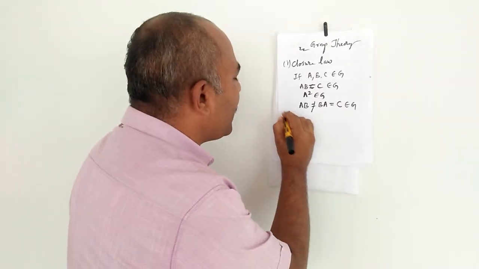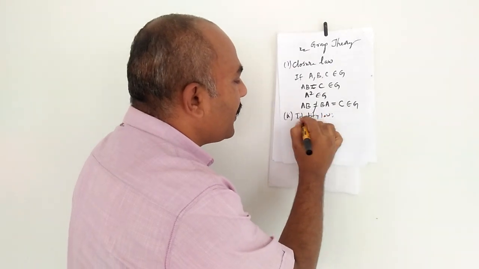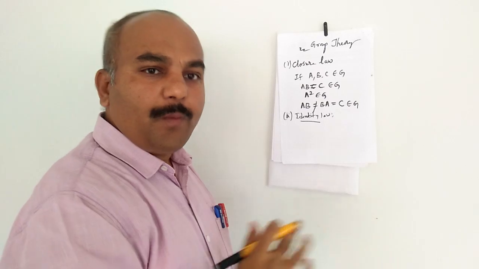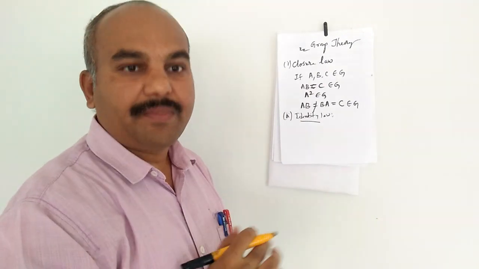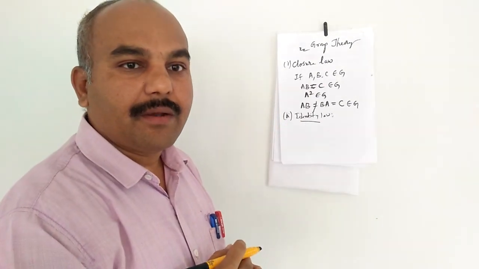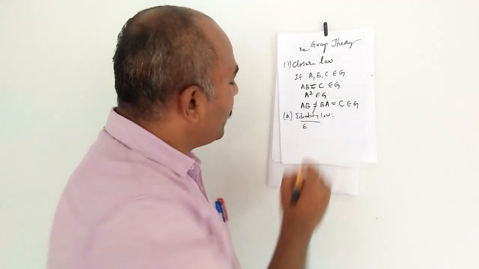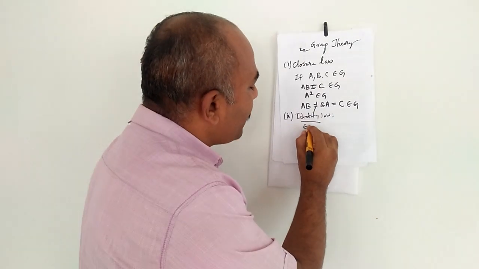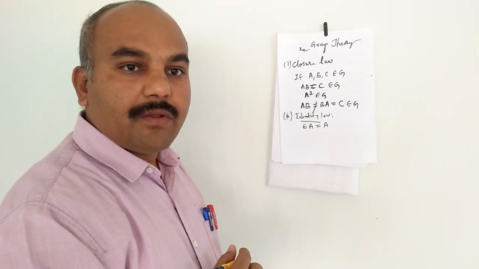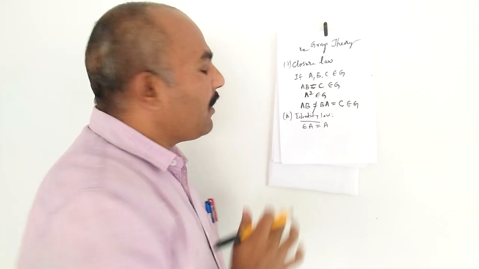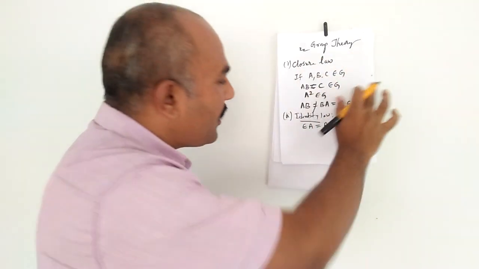What is the second law? The second law is the identity law. An element in the group which commutes with all other elements of the group and leaves them unchanged is called the identity element. For example, E is an identity element which belongs to the group G. When it is multiplied by any other element, for example A, E into A, the answer is A only. So the group must contain one element, called the identity element, which commutes with all other elements and leaves them unchanged.